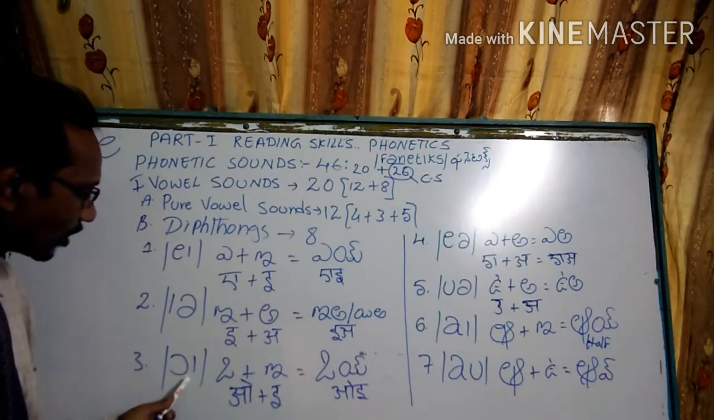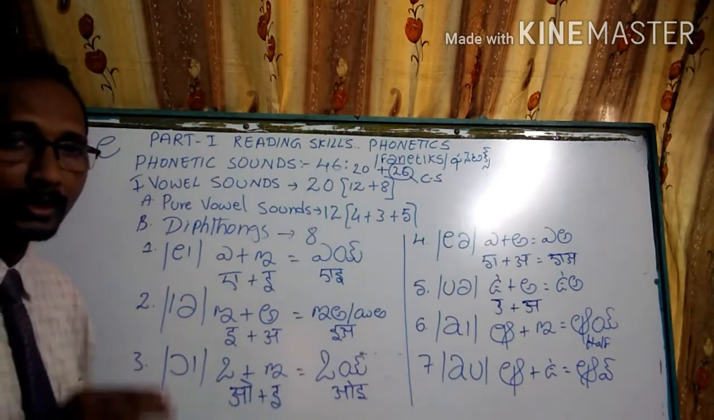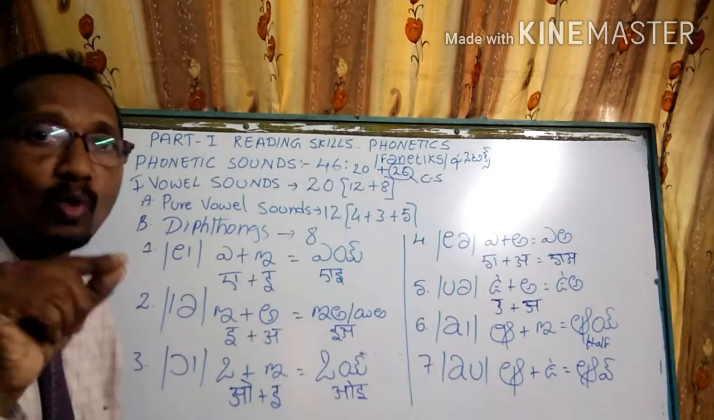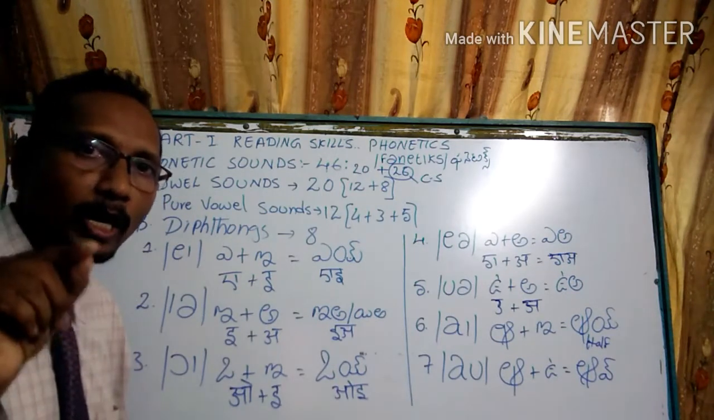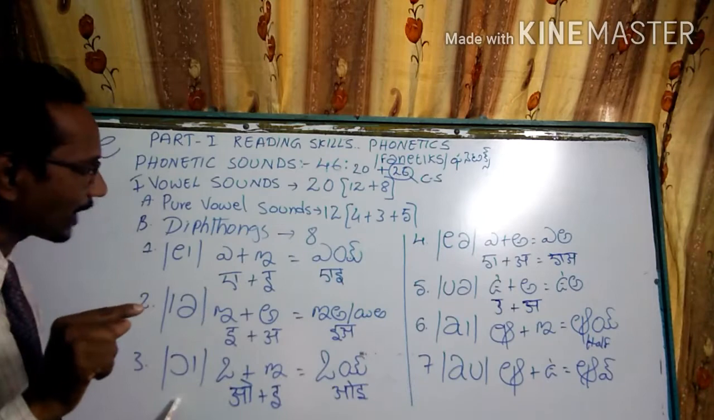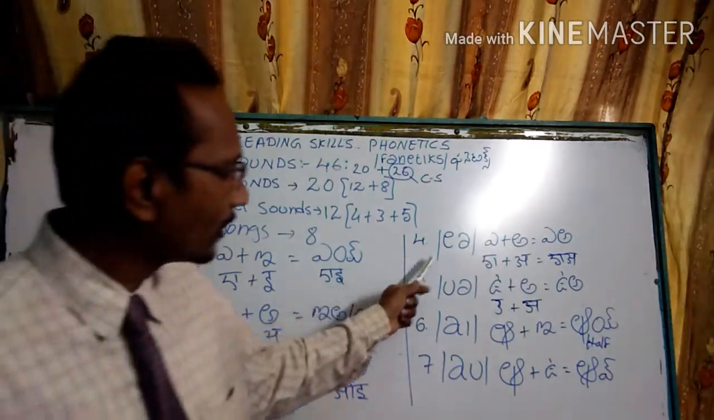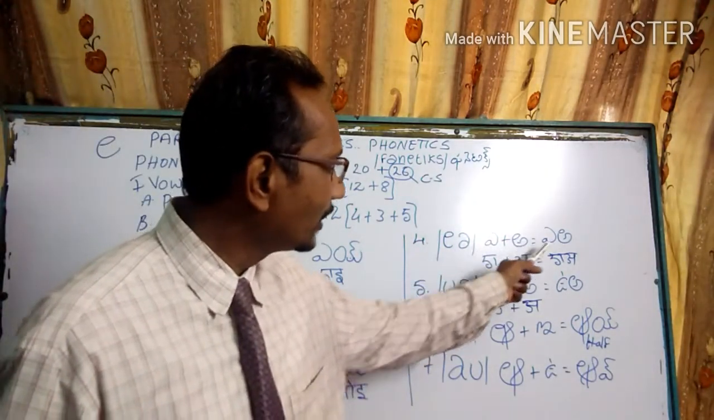Coming to this, O plus E, "oy". This sound is applied for B-O-Y, T-O-Y, C-O-I-N, coin, toy, boy. The sound is applied. Coming to this fourth one, A plus A.